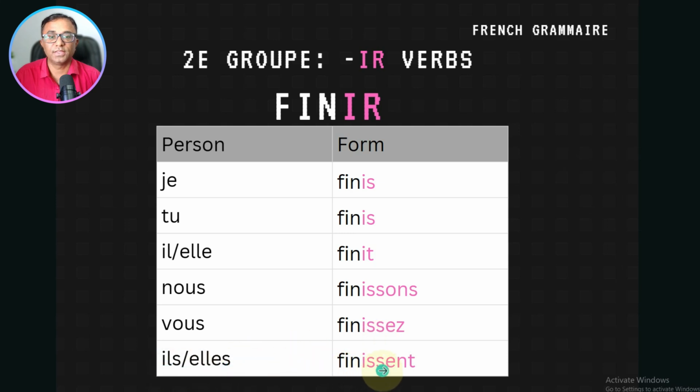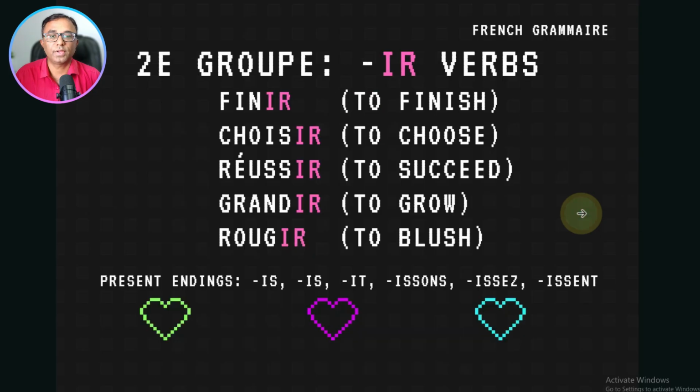Elles finissent, they finish. Okay, so it is in the present tense. Everything we are learning is in the present tense. Now some examples are also given here, like finir, choisir, réussir, grandir, rougir. The English meanings are given here: to finish, to choose, to succeed, to grow, to blush.